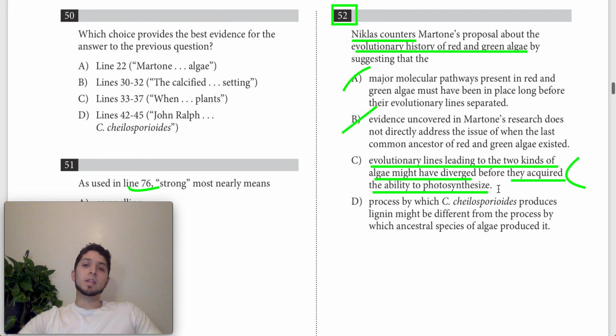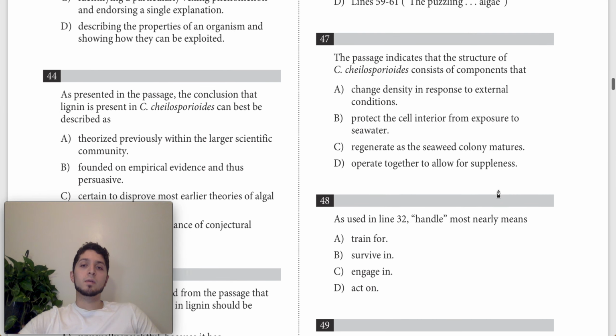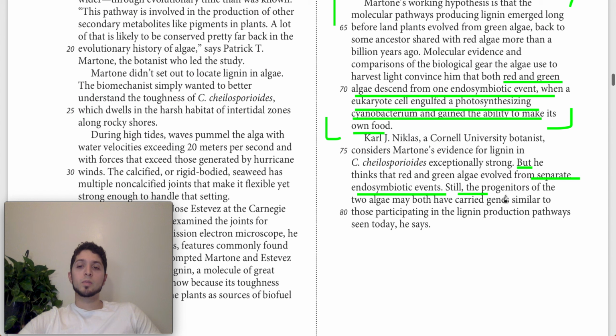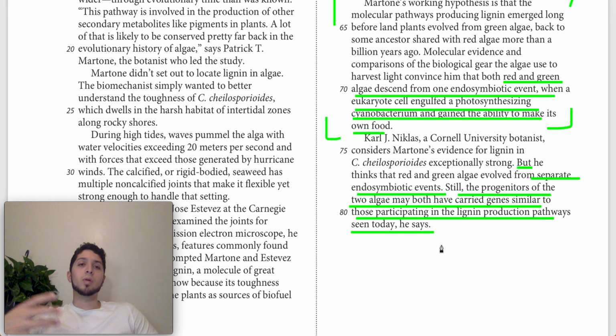But that's actually the opposite of what Nicholas says at the end of the passage, when he says, still the progenitors of the two algae may both have carried genes similar to those participating in the lignin production pathways seen today, he says. Basically, the lignin production of these shared ancestors, these progenitors of the two algae, was probably pretty similar to what we have in present day.